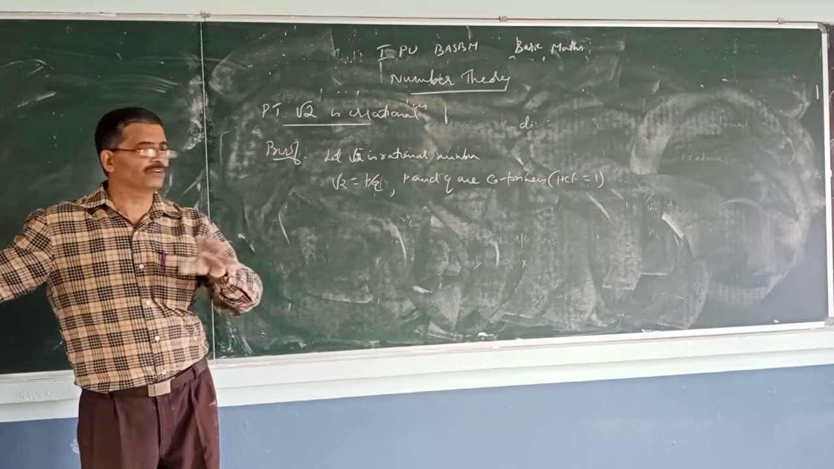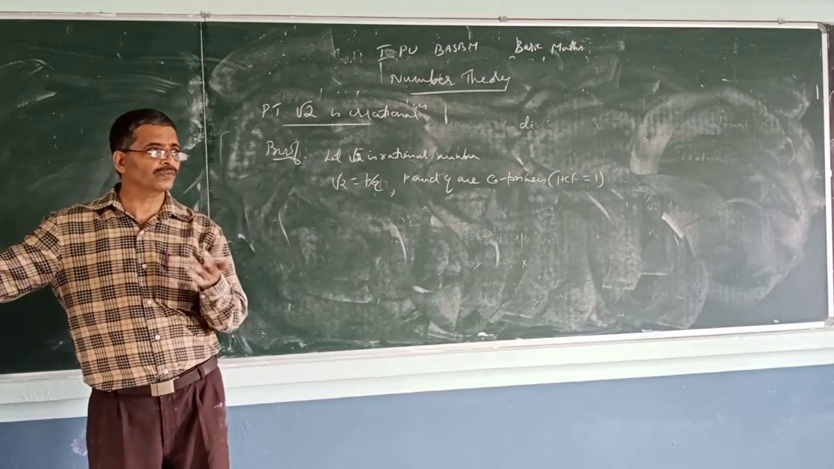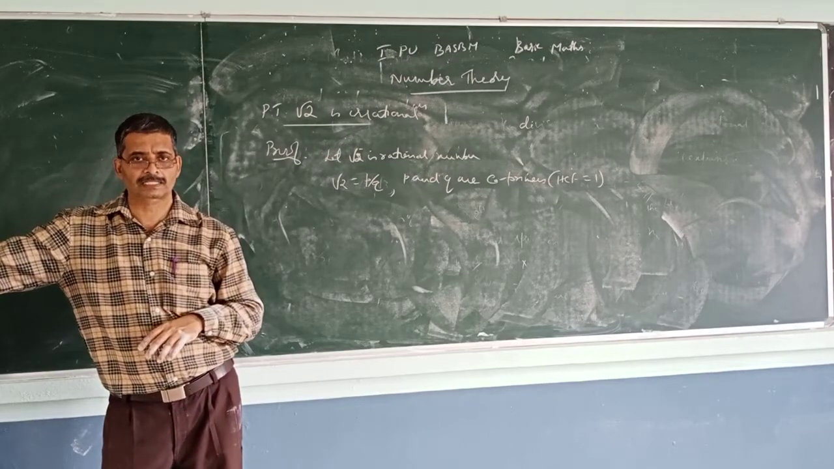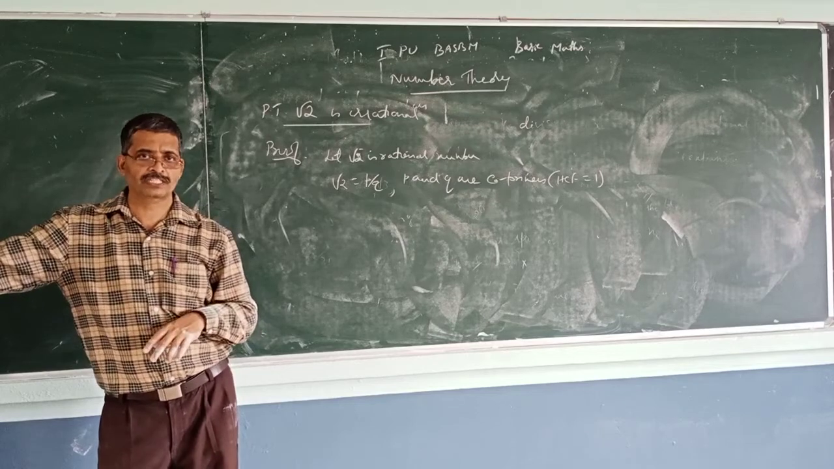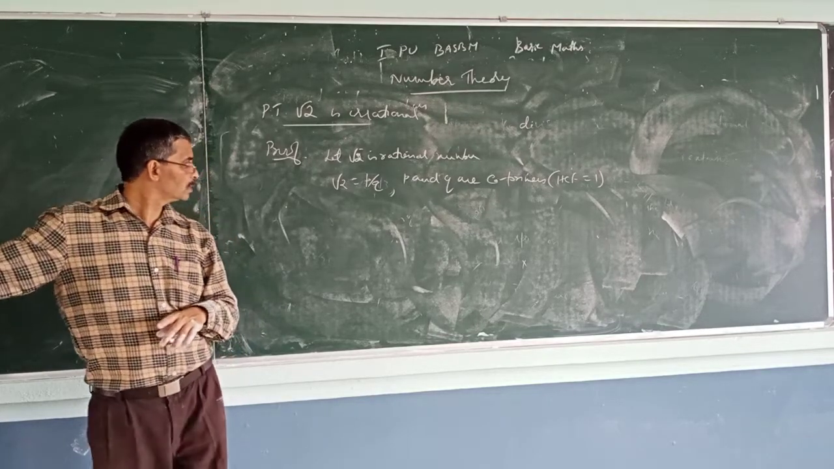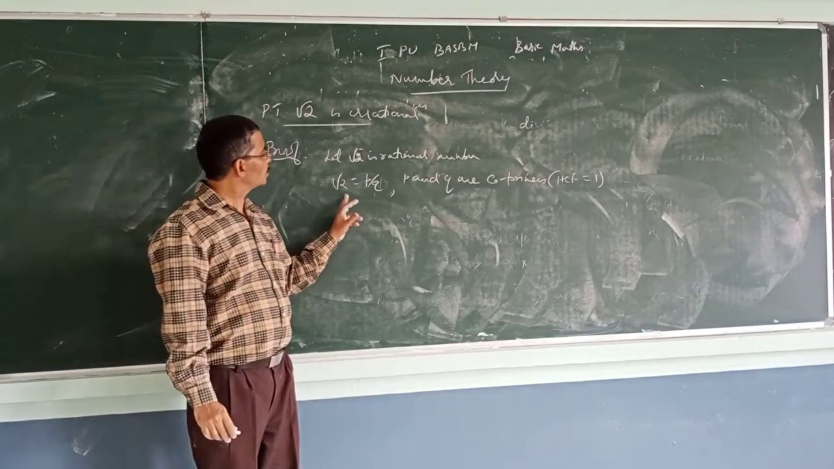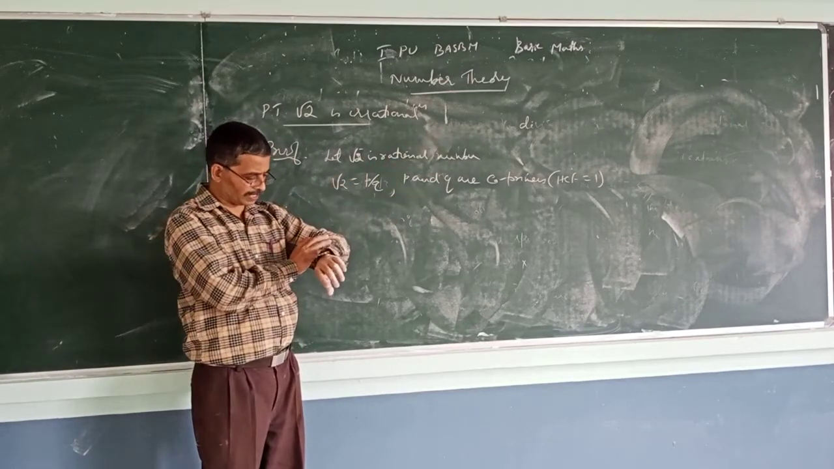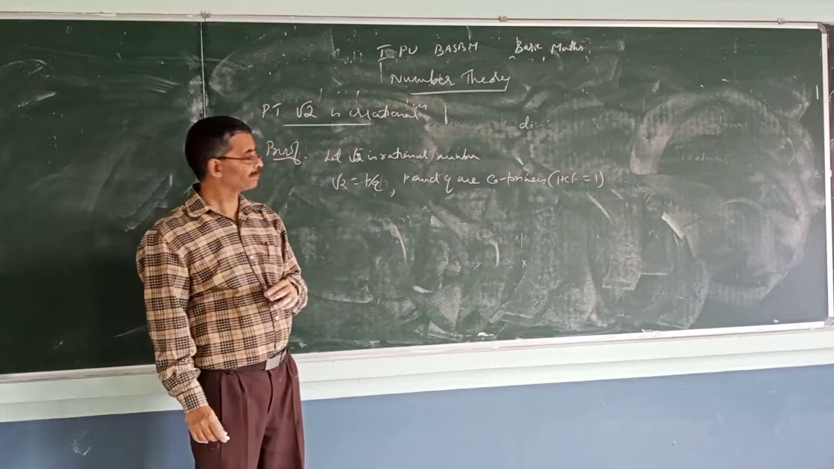Okay, what about 6 and 4? 6 and 4 are not co-primes. Why? They have a common factor, that is 2. HCF or GCD is 2. So your assumption is root 2 is rational. That means root 2 is P by Q, where P and Q are co-primes.